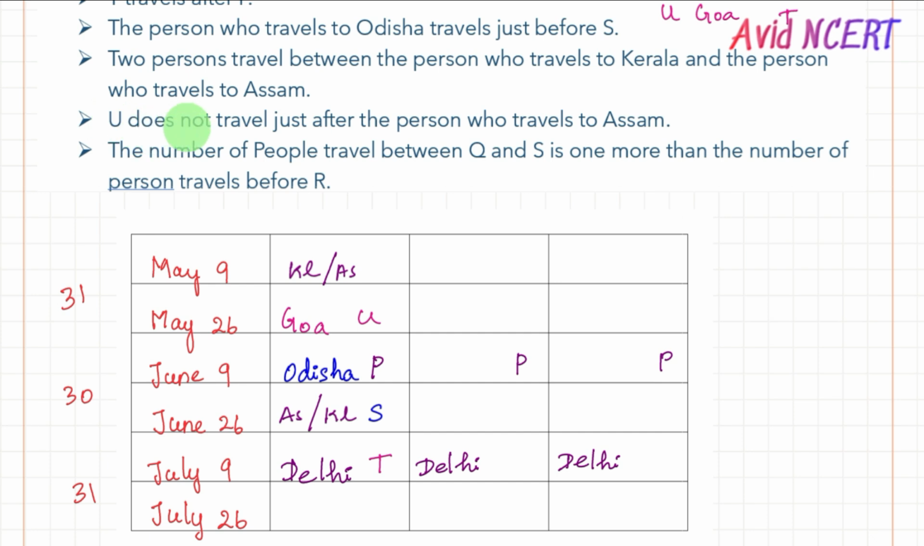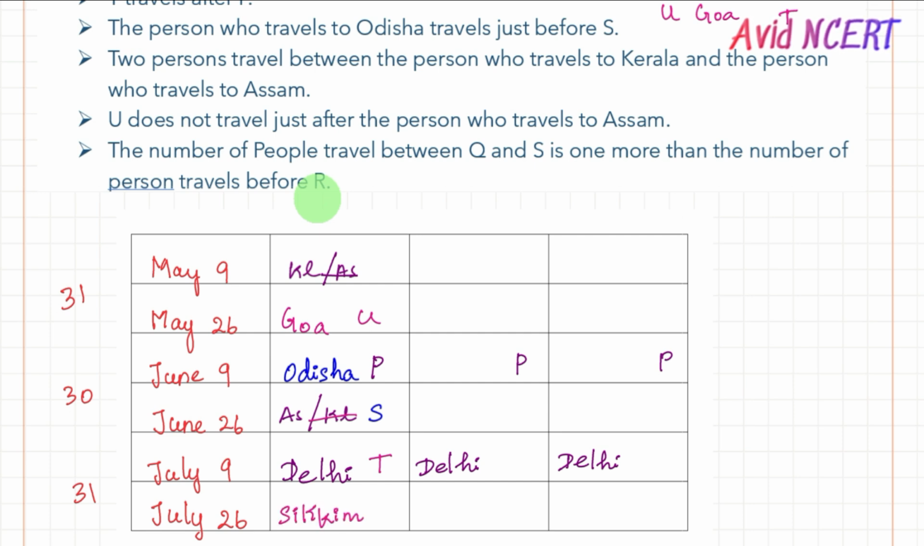Next clue here is U does not travel just after the person who travels to Assam. Since U is traveling here, Assam cannot be here. So this should be Kerala and this should be Assam. The only place left here is Sikkim. Let's put Sikkim here.